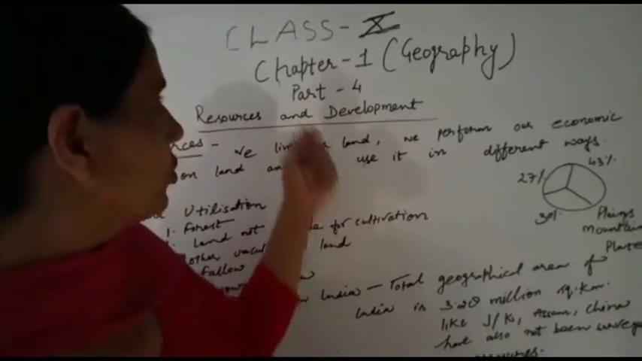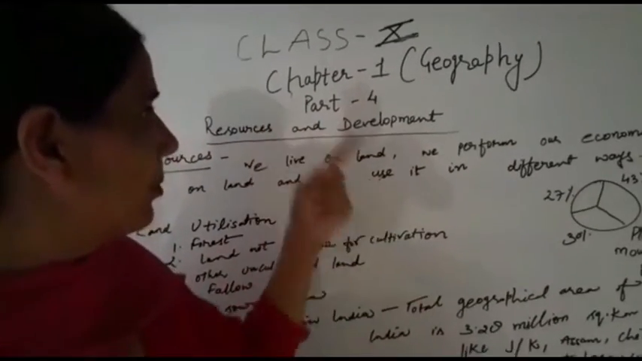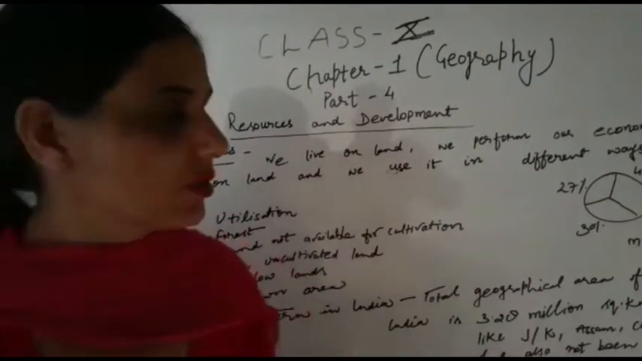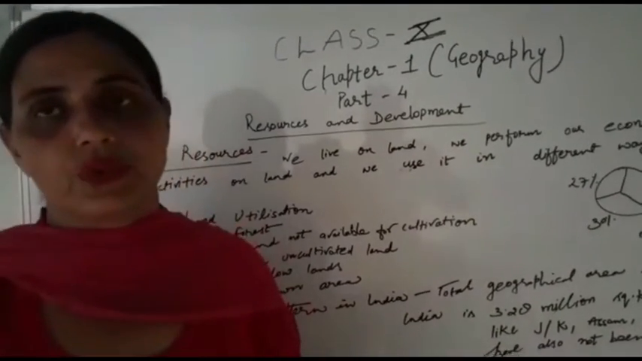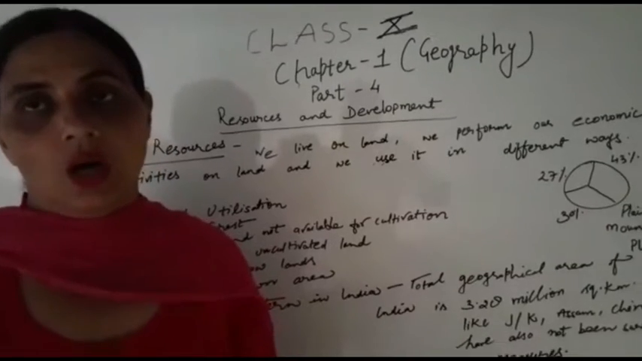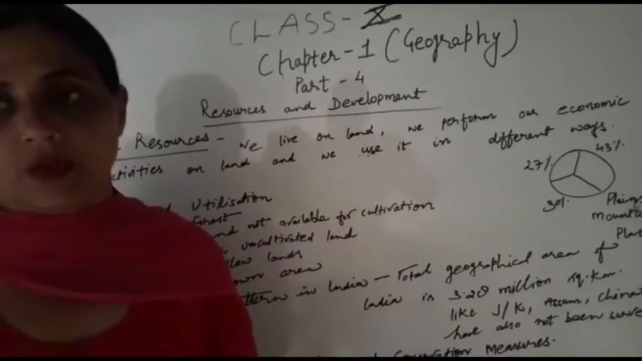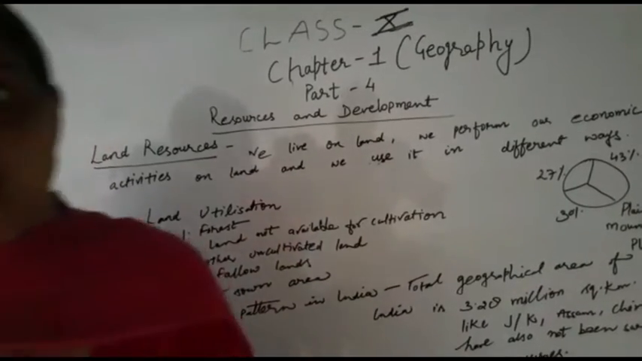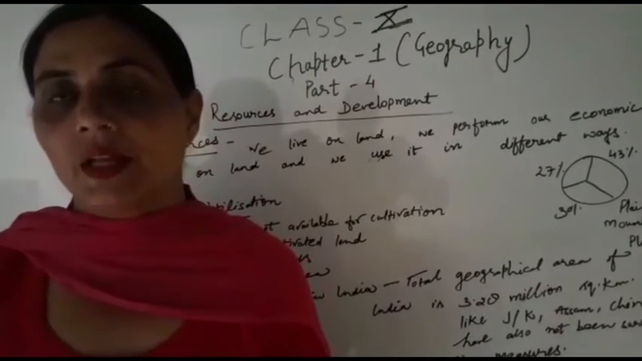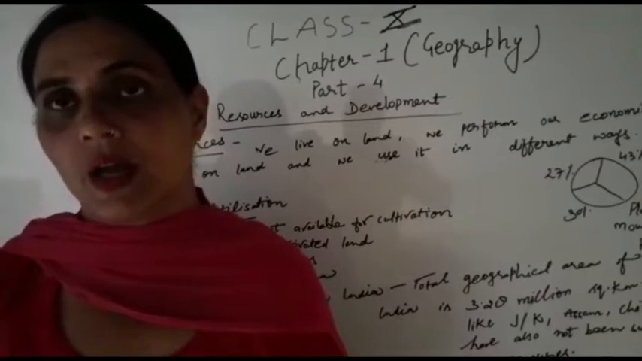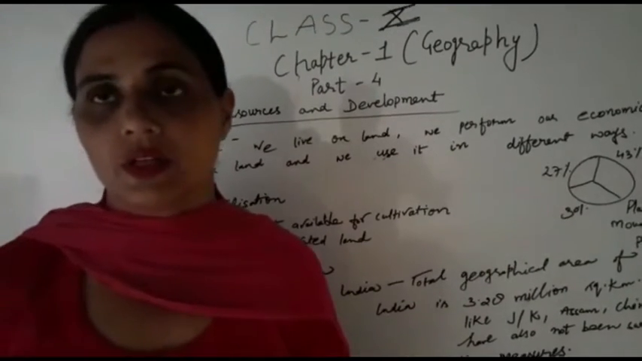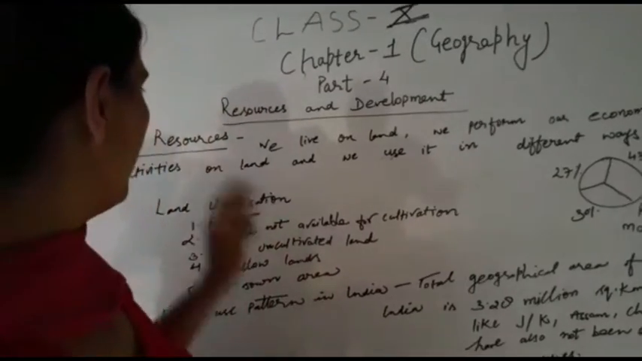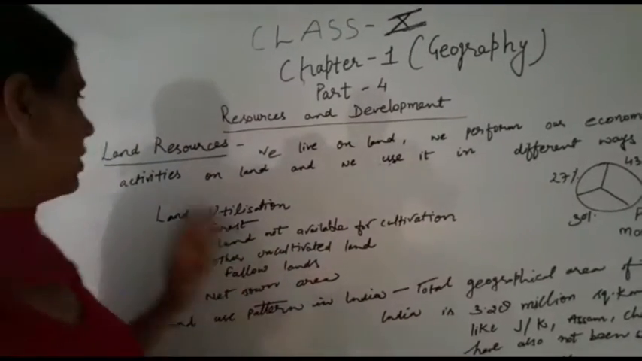Hello students, welcome to the geography chapter number 1, part 4, Resources and Development. Students, we discussed resources and types of resources, and I told you how these resources are very beneficial for us. The first thing is: what is a resource? Anything that we get from nature or our surroundings and that fulfills our requirement is known as a resource. So the first thing we are going to discuss is land resource.